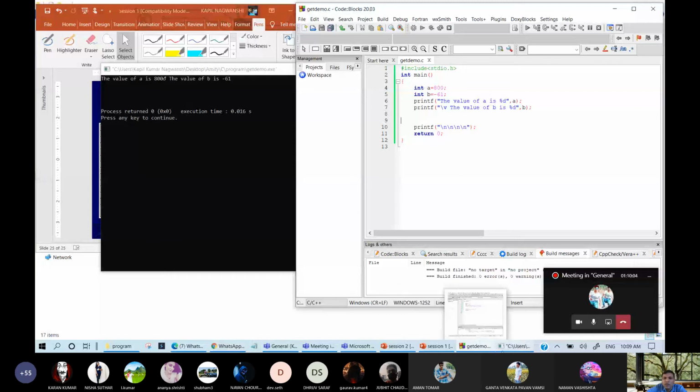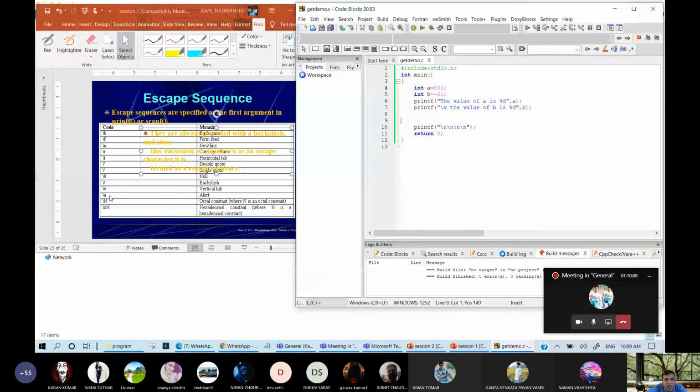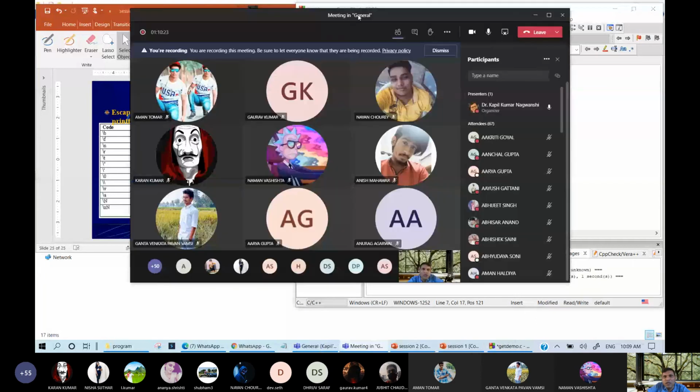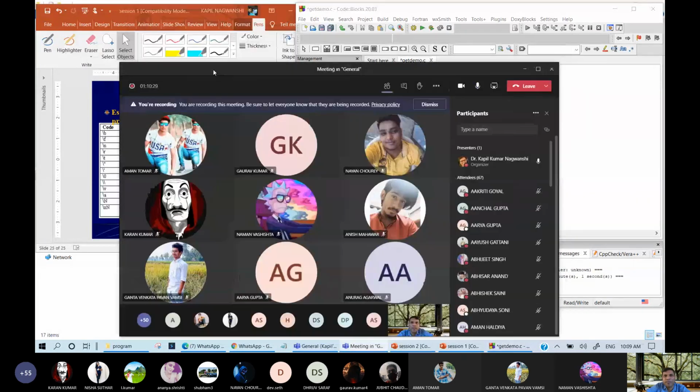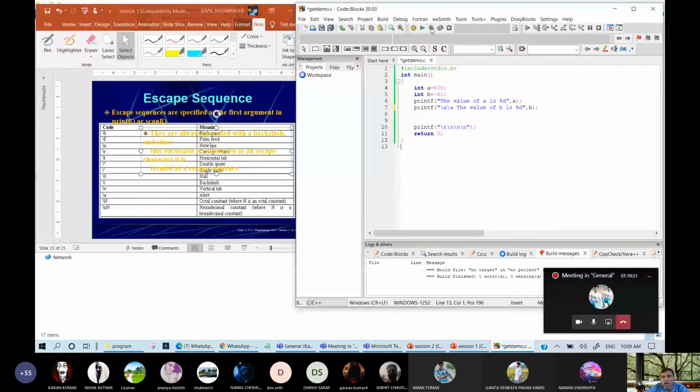I can ask a question on this, because this time an objective type question may come: \a is alert. Let me create two alerts. Now see here the alert.